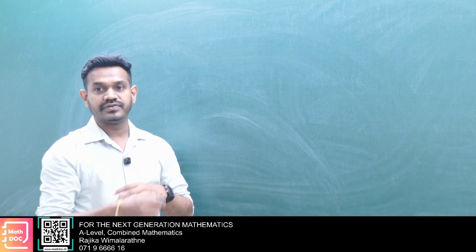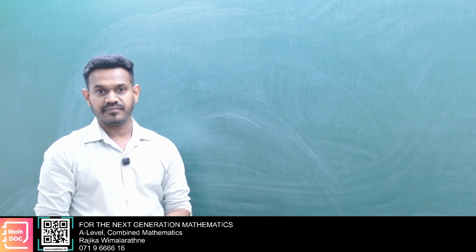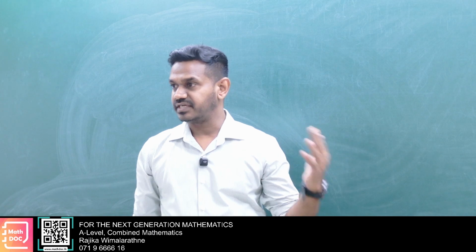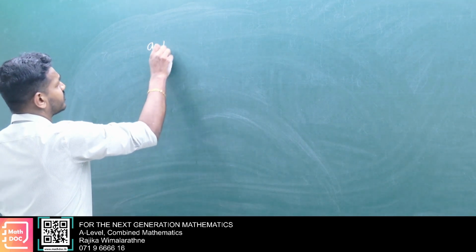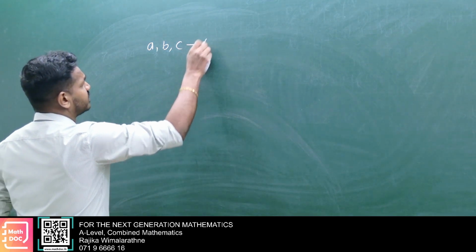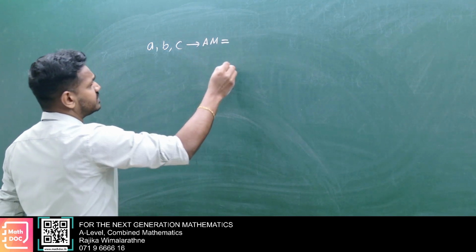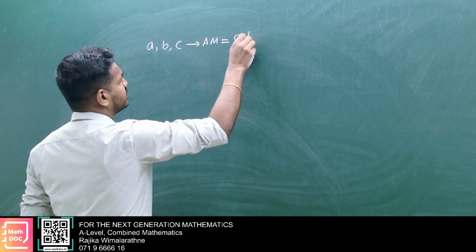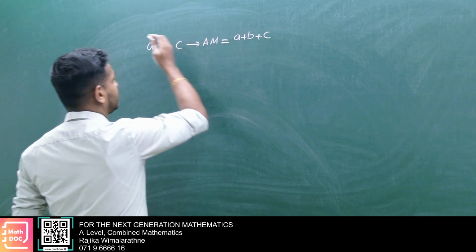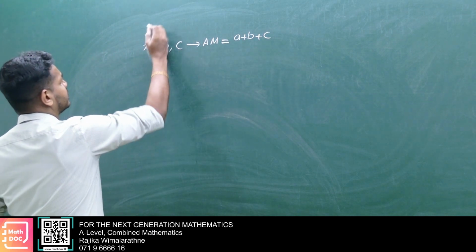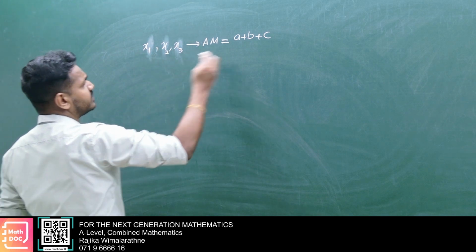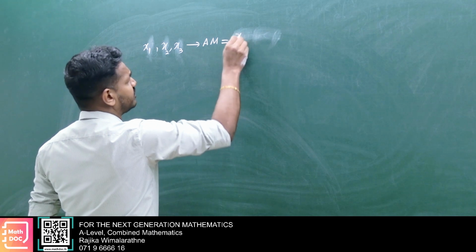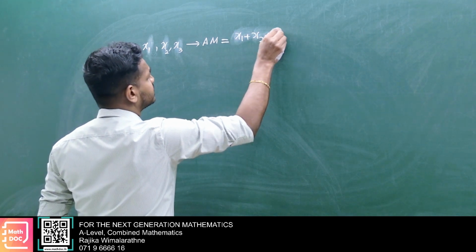In statistics, you will get only arithmetic mean. But there are different types of mean. So you consider A, B, C. Arithmetic mean is the average: x1 plus x2 plus x3, divided by 3.